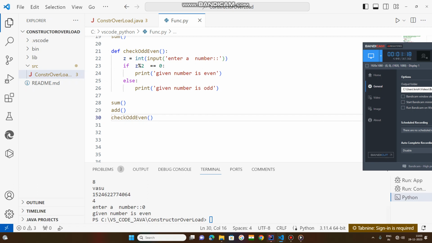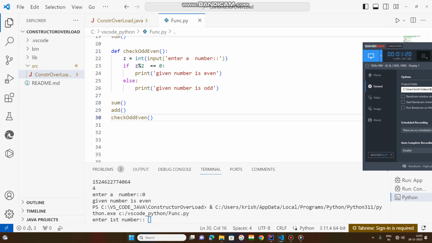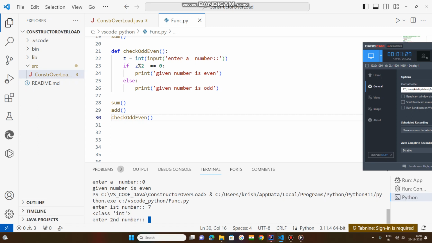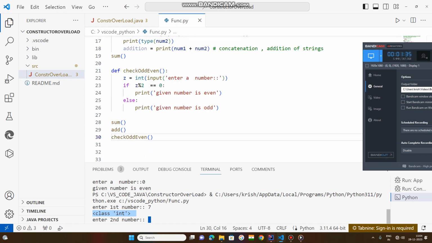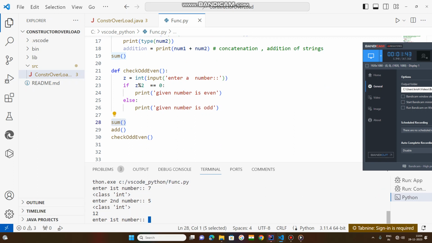So if you compile this code, it is requesting for the first number. Suppose you enter 7, that is an integer number. The code you have written in the sum function, as per your order, the second function is being executed. Now put one more number, 5, that is also int, and 7 plus 5 is 12.